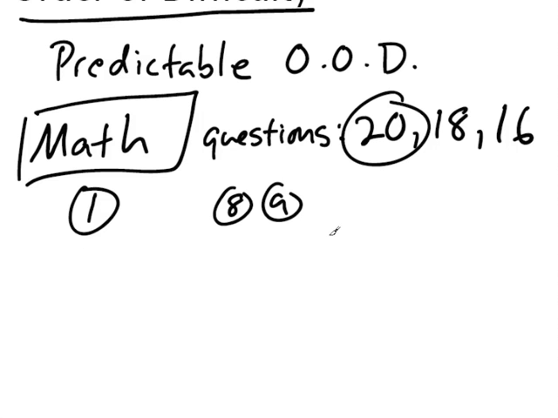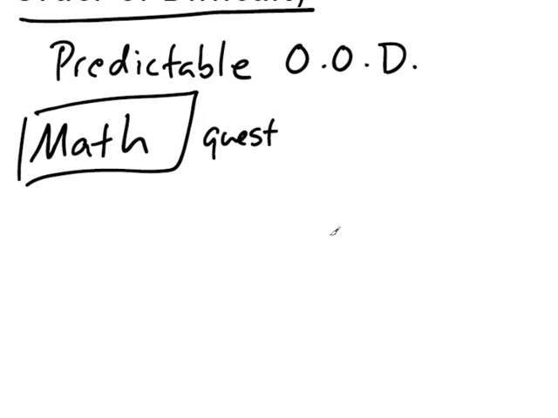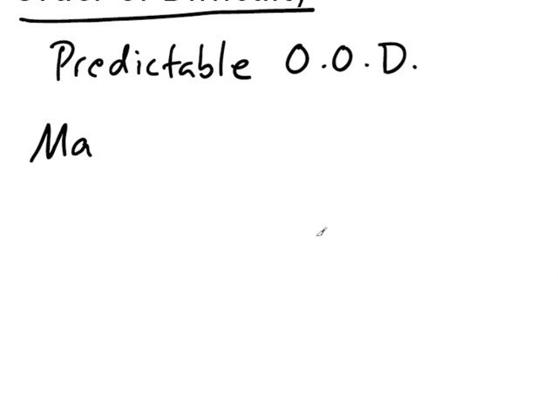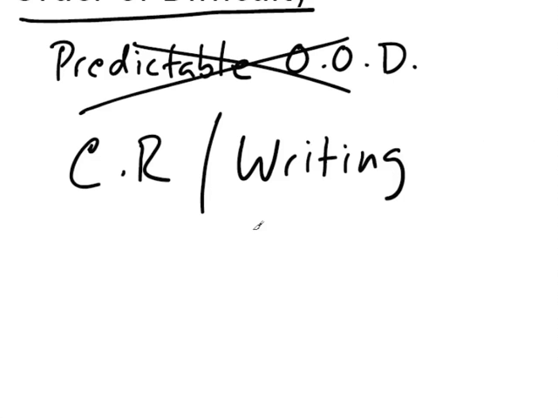And then in terms of the critical reading and the writing sections, there is no predictable order of difficulty on the critical reading or the writing. You do not know simply by the number of a question what the order of difficulty is. So what do you do? Well, here's the thing. You still don't have to answer every question. Oh, and by the way, there is some order of difficulty on the critical reading.